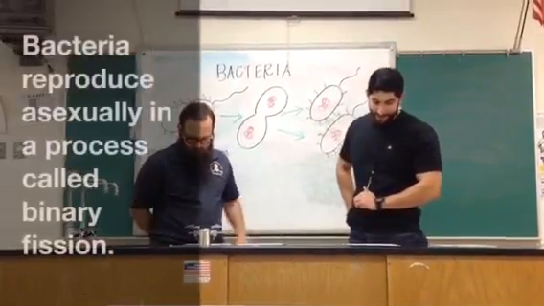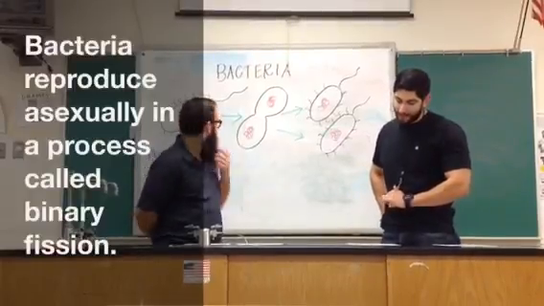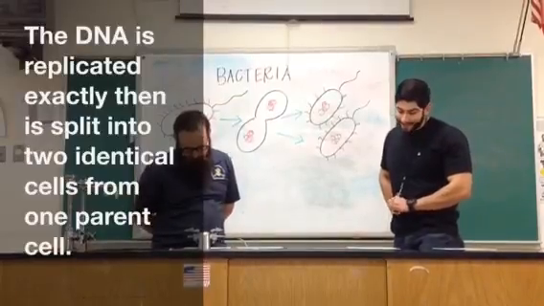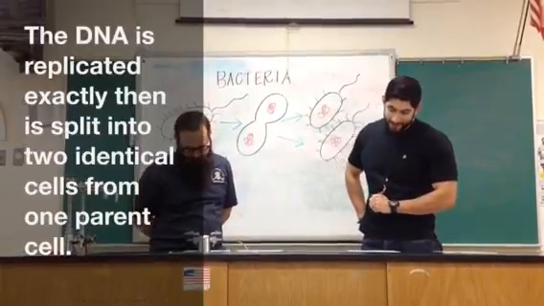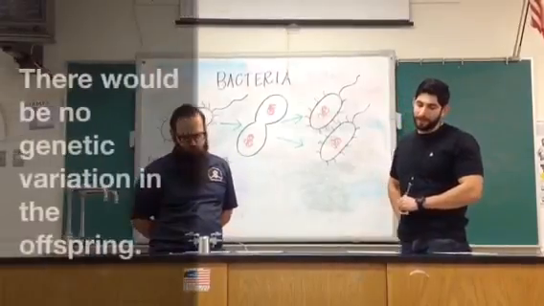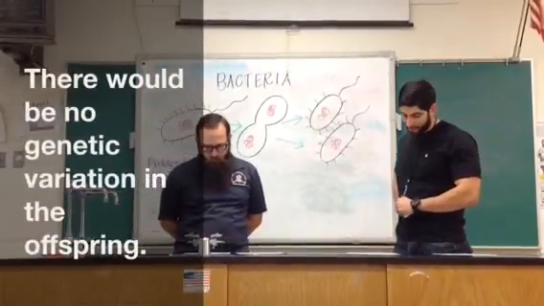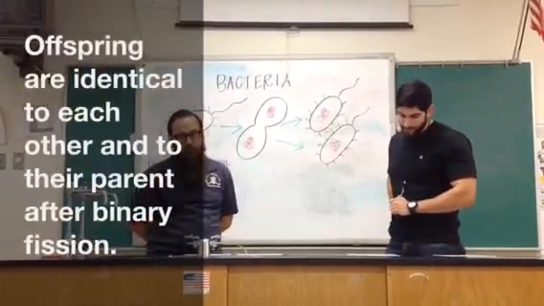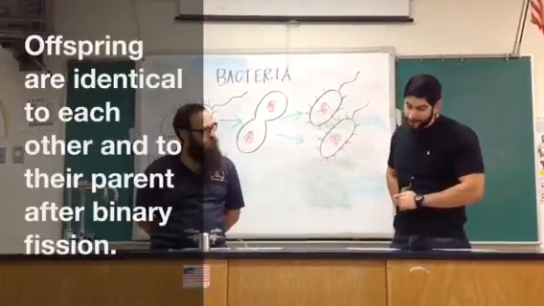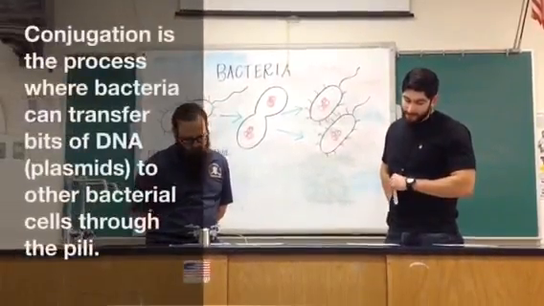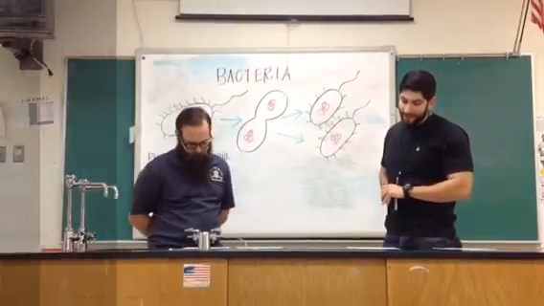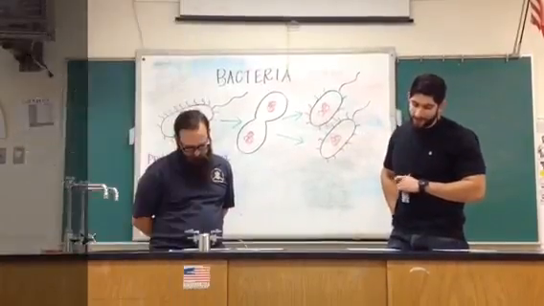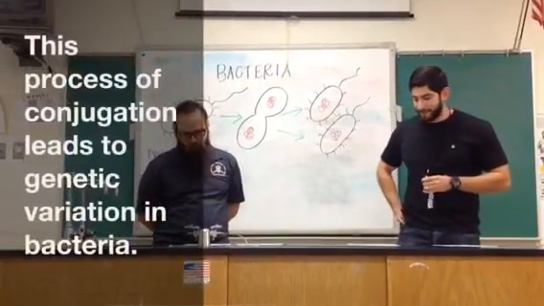That's right. Now bacteria reproduce asexually in a process called binary fission. The DNA is replicated exactly, then it is split into two identical cells. From one parent, there will be no genetic variation in the offspring. So offspring are identical to each other and to the parent after binary fission? Yes. Conjugation is a process where bacteria transfer plasmid DNA to another cell through the pili, and pili act as little bridges or tunnels to help pass plasmids from one cell to another. This leads to genetic variation in bacteria.